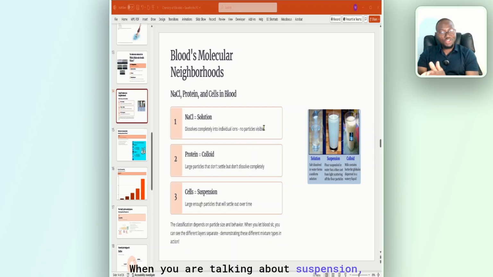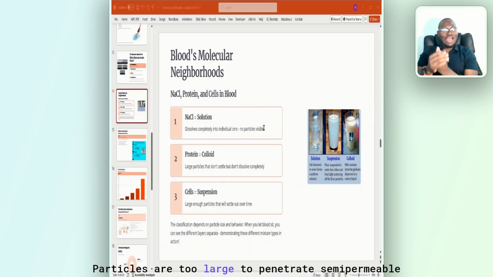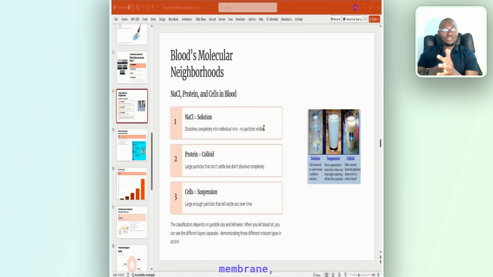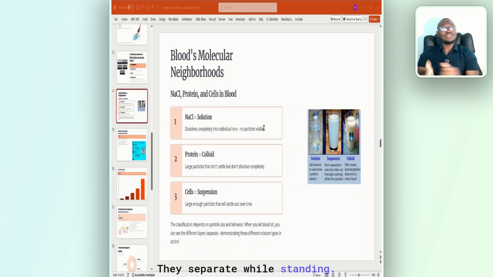When you're talking about suspension, their particles usually exceed 100. Colloid, 1 to 100. Solution, less than 1. Right? Suspension, particles exceed 100. Particles are too large to penetrate semi-permeable membrane, selectively permeable membrane. They are usually cloudy or opaque in appearance. They separate while standing.